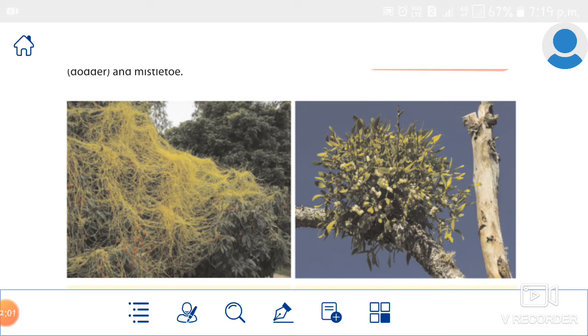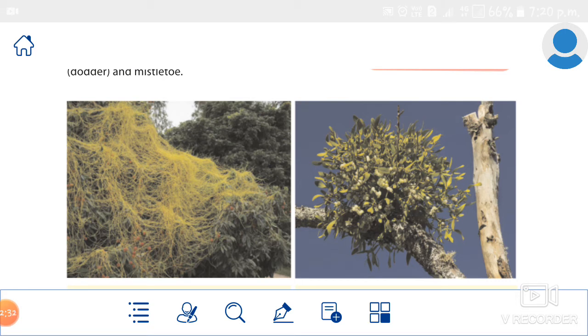You can look at this picture. It does not have any leaves, and so there is no chlorophyll. Because it does not have leaves, it cannot make its own food, so it is totally dependent on the host plant for food and water.